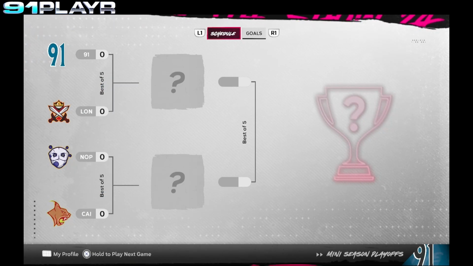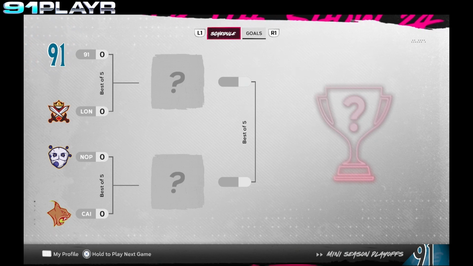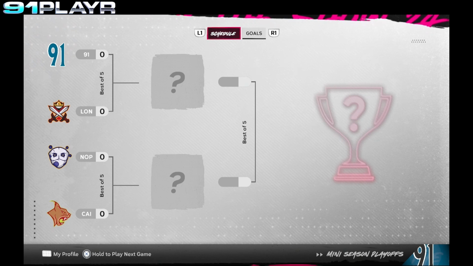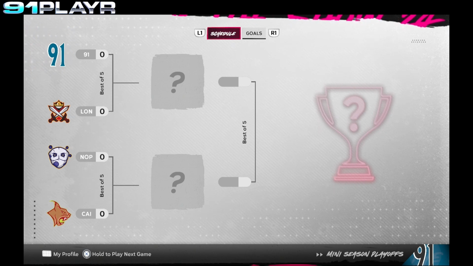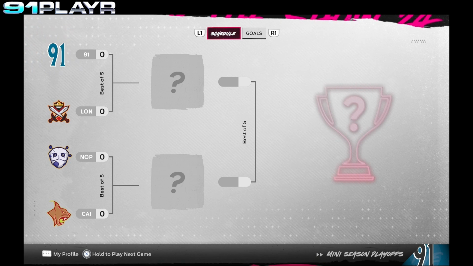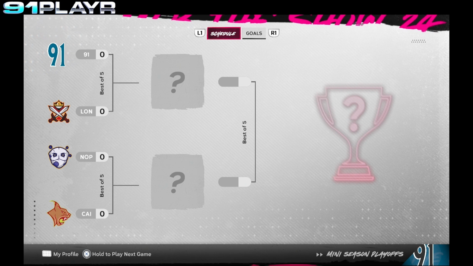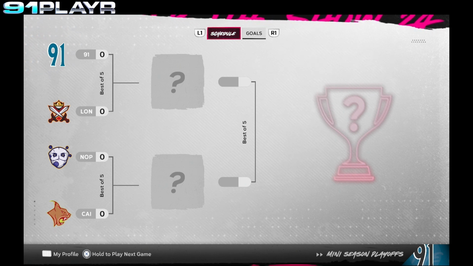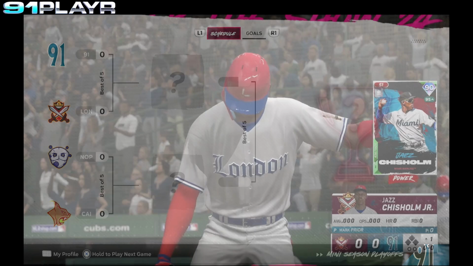In the top bracket semifinal, we have the 1 seed, the Chicago Cubs, versus the number 4 seed, the London Lords. In the bottom bracket, that semifinal is the number 2 seed, the New Orleans Pinheads, versus the 3 seed, the Cairo Cats. Both semifinals are a best-of-5 series. The first team to win 3 games advances to the championship.